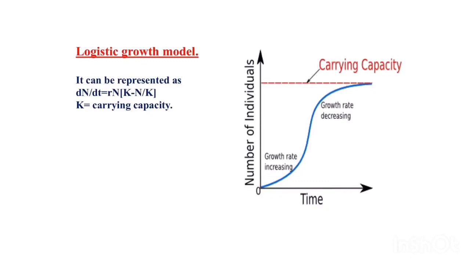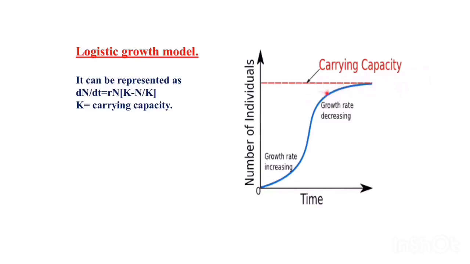Next one is the logistic growth model, also called the S-shaped growth model. It can be represented in a graph with time along the x-axis and number of individuals along the y-axis. Here also initially their number is very less. This phase is called the lag phase. When the favorable conditions arrive, they start to increase very slowly. At a particular point they reach the maximum. This phase is called the log phase, and after reaching a point they become steady, meaning the number of individuals remains constant.